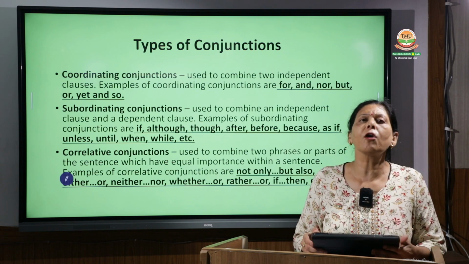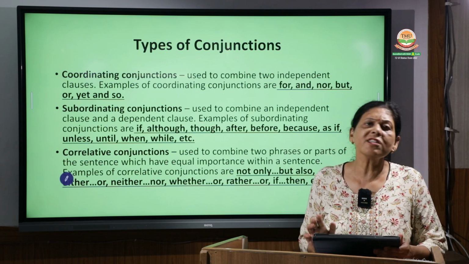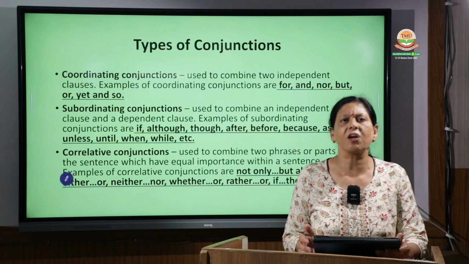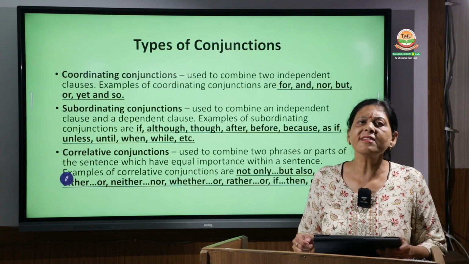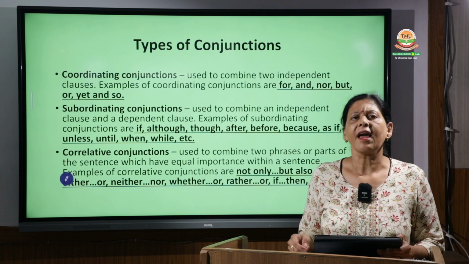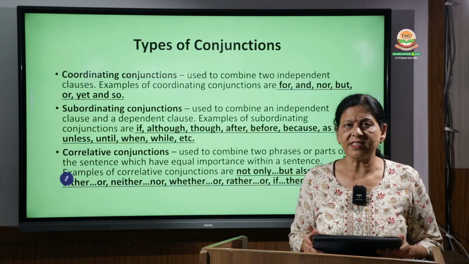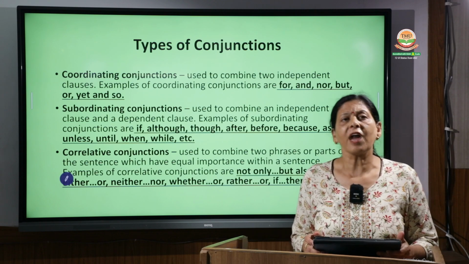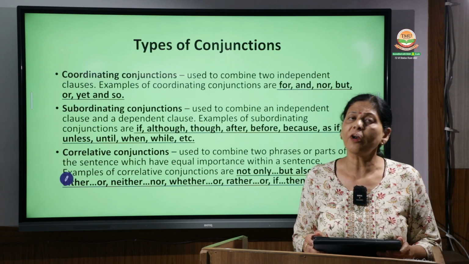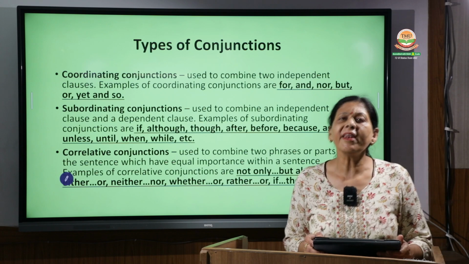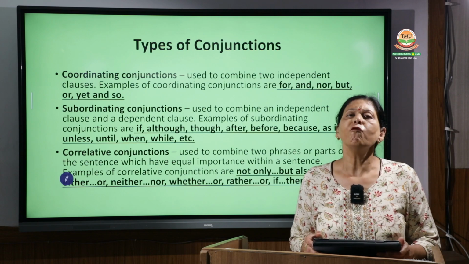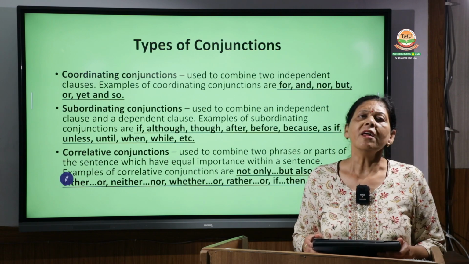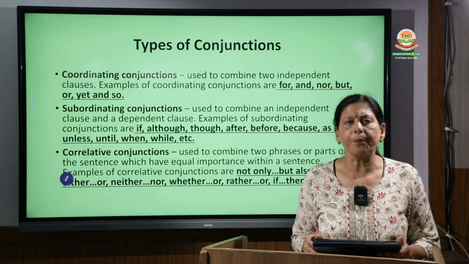First let's understand what a clause is. A clause is a sentence which has a subject and a verb and makes complete sense on its own. That is called an independent clause. A dependent clause is one which is not complete in itself, which depends on an independent clause for its meaning.